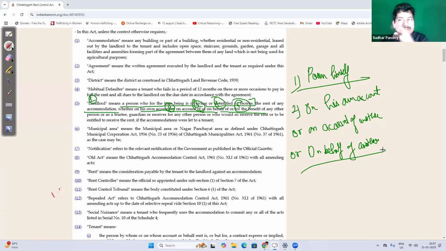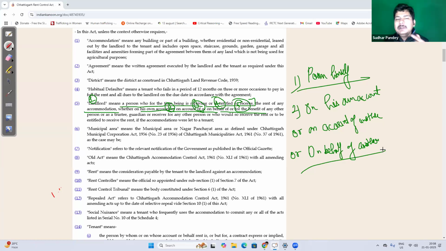Now my son is a minor, so I am his guardian, and in that property someone is living on rent. So I am receiving rent on behalf of my son, acting as a guardian of that landlord. Or for the benefit of any person, or as a trustee or receiver.